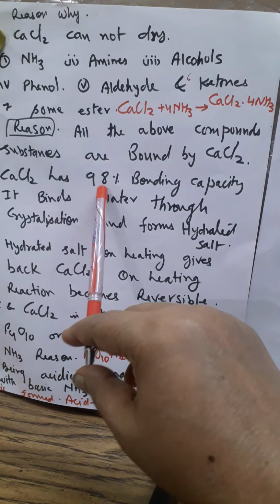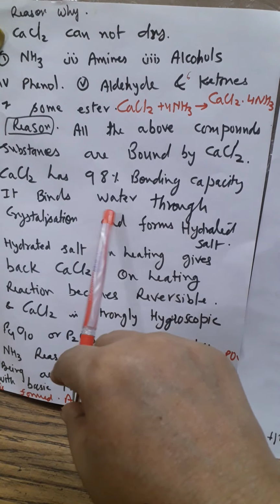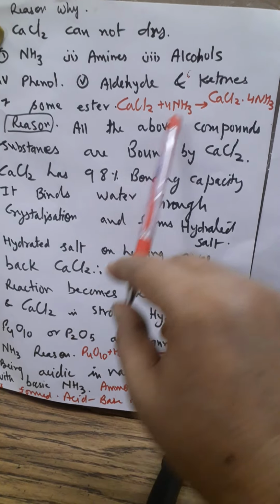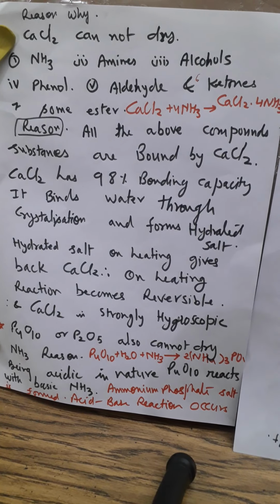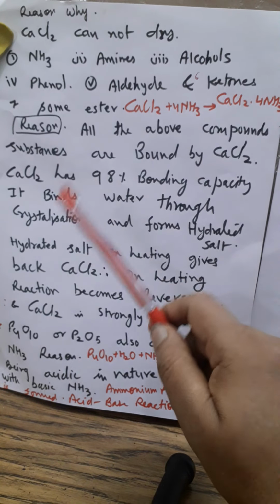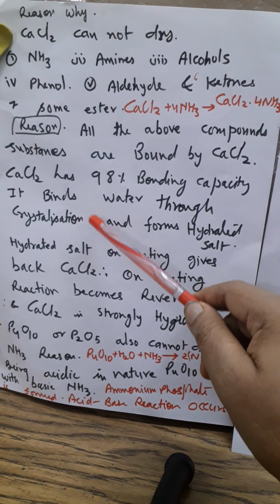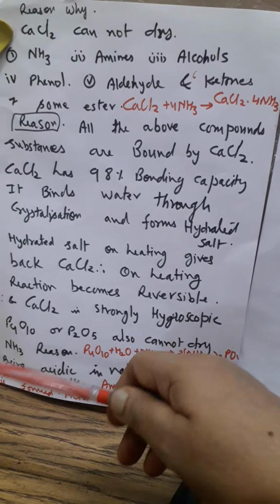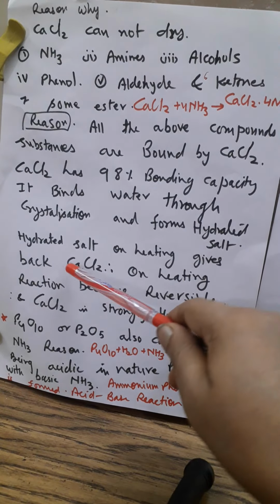But you know, CaCl2 has 98% bonding capacity with water. Okay, why? Because it will form a hydrated salt with water. So all of these 7 cannot be dried by CaCl2, but moisture can be removed by using CaCl2. It is a very good dehydrating agent to remove moisture, traces of water from the given environment, from the solution, etc. Now, hydrated salts on being heated give back CaCl2.